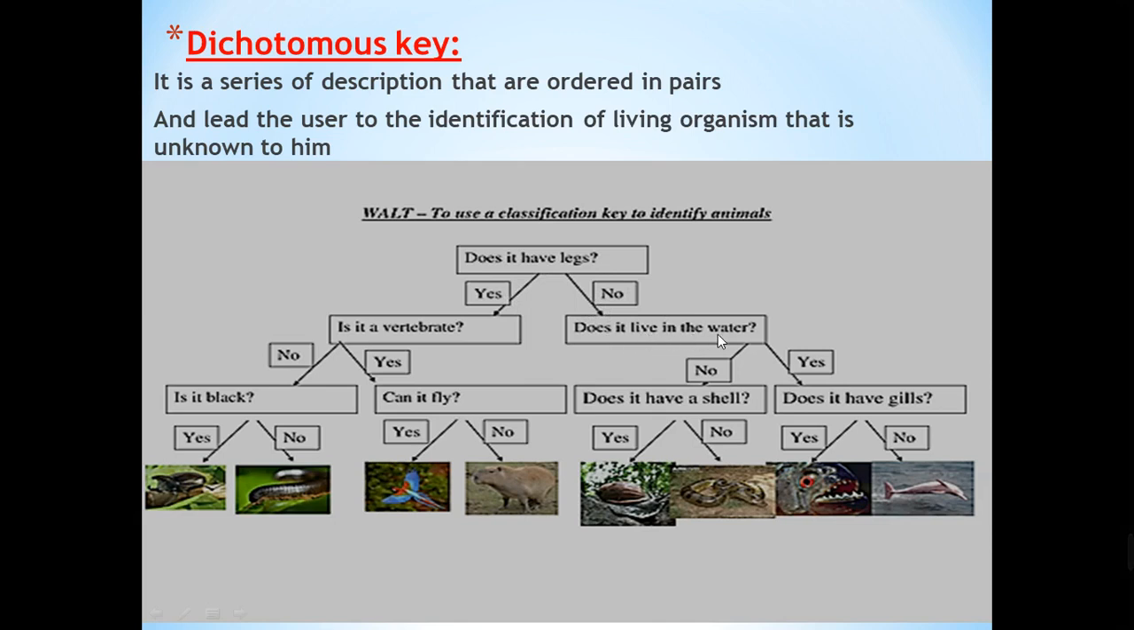Does it live in the water? Yes or no? Yes, it lives in water. So we will move in this way and exclude the other part. Does it have gills? Gills are the way of respiration. Yes or no? No, it doesn't have, so it will be a dolphin. We will repeat each step for each animal of them.